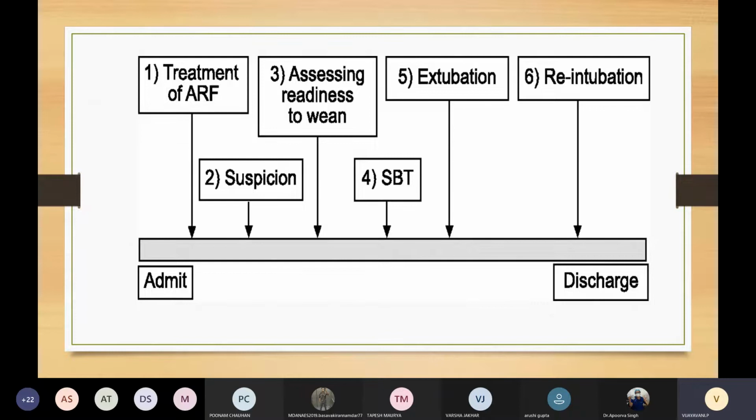In the second step, the clinician will suspect the point at which the patient is ready to begin the weaning process. Thirdly, we will assess the readiness to wean by daily testing of certain physiological parameters like vital capacity, spontaneous tidal volume, spontaneous frequency, and one special parameter, that is RSBI, which is rapid shallow breathing index. Next, we will give daily spontaneous breathing trials. Next, extubation, that is removal of the ET tube, and re-intubation, that is replacement of the endotracheal tube if the patient is not withstanding his spontaneous ventilation.